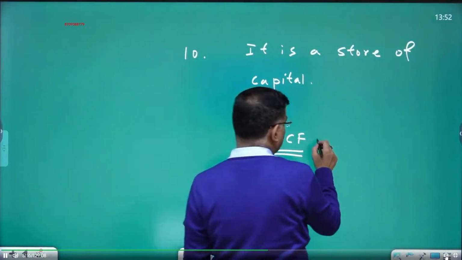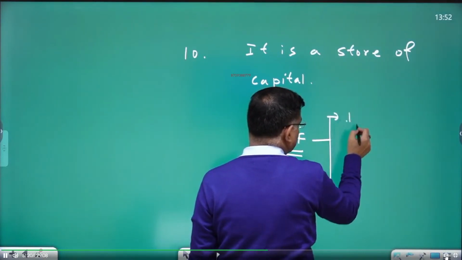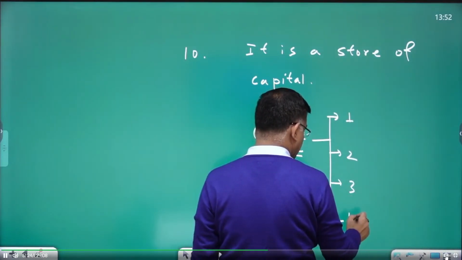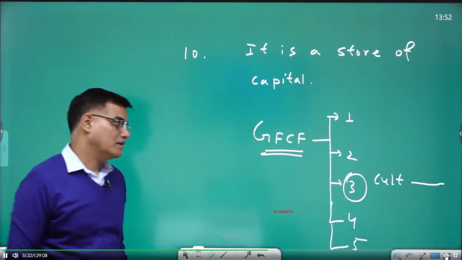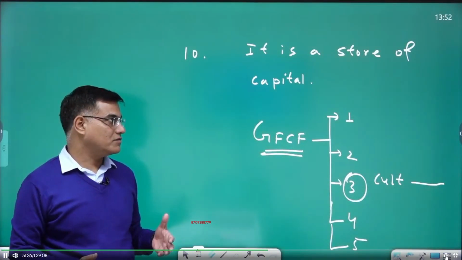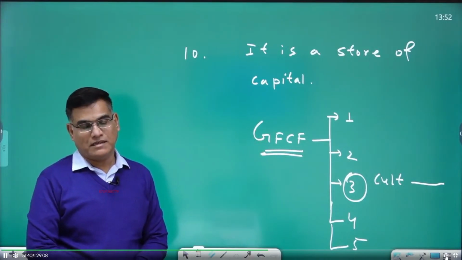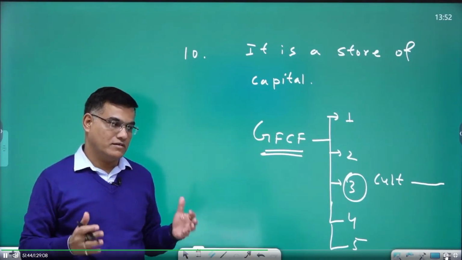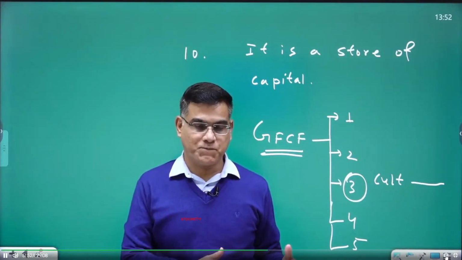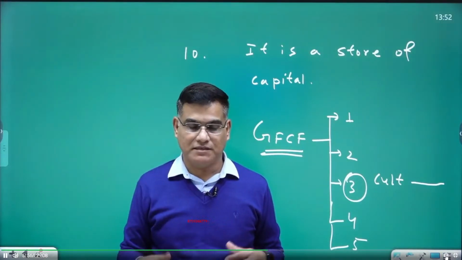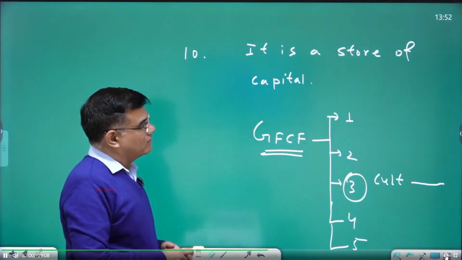I made you write five items under it, and somewhere there I wrote cultivated biological resources like livestock. So more livestock means more fixed capital formation in the country, and at the personal level, more value you have. You can disinvest your animals. Disinvestment means you can sell your animal and get money. It is a store of capital.